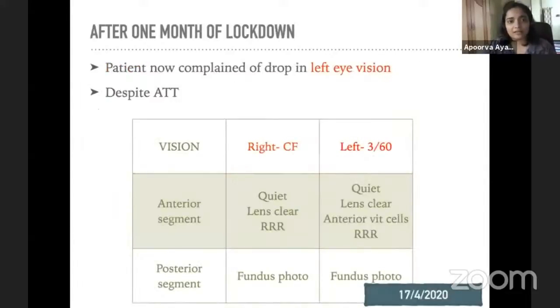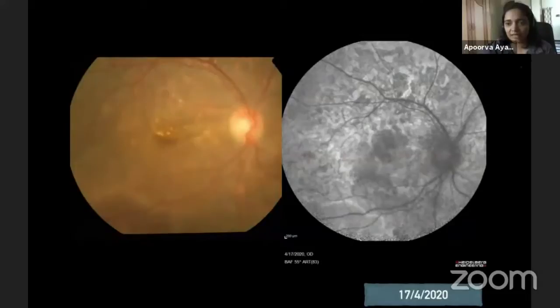Now again there was lockdown imposed all over the country, so he returned after I think 6 weeks, or it was again a month later. Now his left eye was only 3 by 60, and this was despite anti-tubercular treatment. And now you can see that the lesions have really progressed far beyond the inferior arcade as well in the right eye.